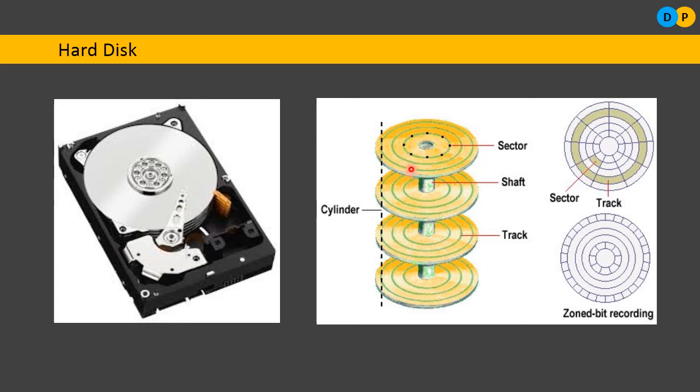a particular plate. Each plate is coated with a metal oxide, and each plate will have numerous invisible concentric circles called tracks. The tracks are further divided into sectors.